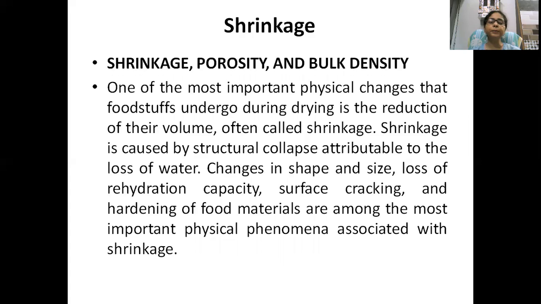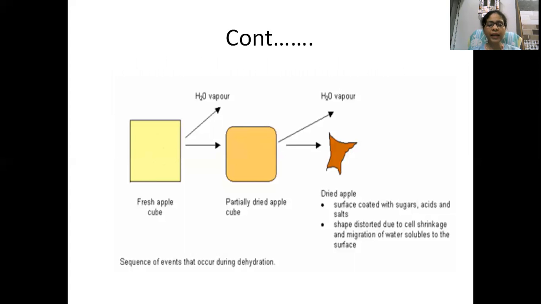I said that after dehydration, shrinkage in volume happens in the food. You can see from the picture, that is a fresh apple cube. In the process of drying, evaporation, water vapor will be removed. In the partially dried apple cube, you can see this is the big structure, big square. Understand? Here it is rounded, that is shrinkage. There is no shrinkage here, but in this process, there is shrinkage.